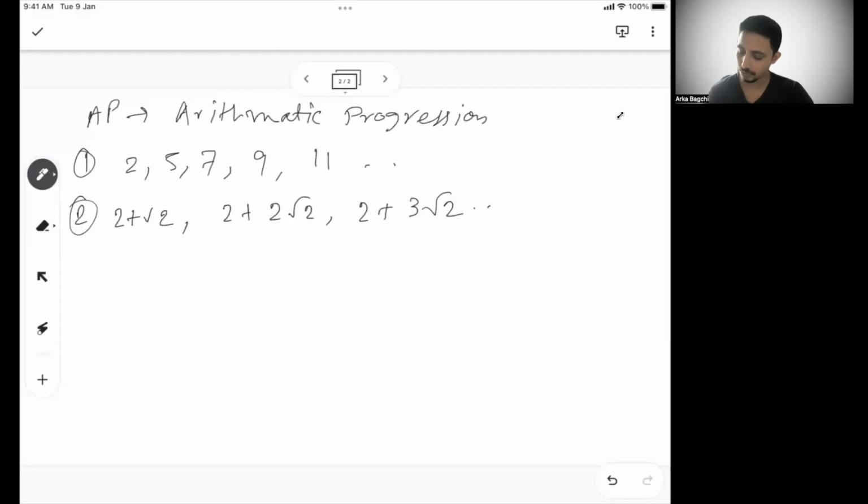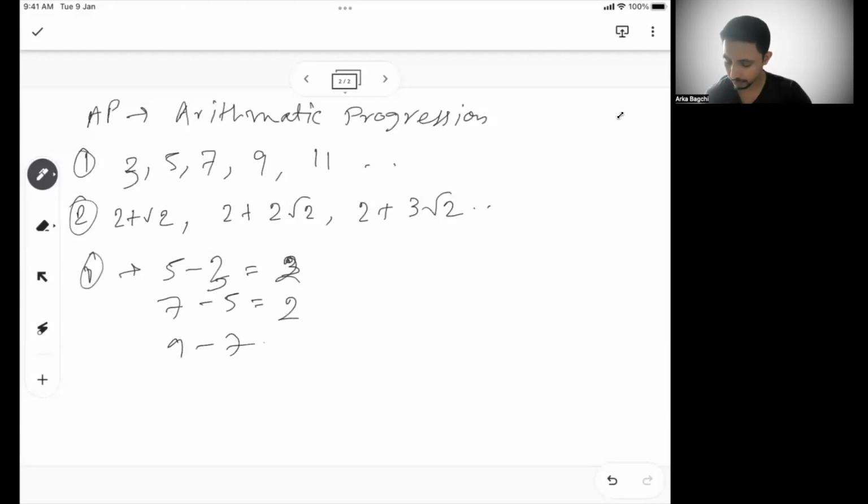In the first series of numbers, sorry, let's start with 3. So 5 minus 3, it's 2. 7 minus 5, it's 2. 9 minus 7, it's 2. So you see all the differences. Here the difference is 2, here 2, here 2.